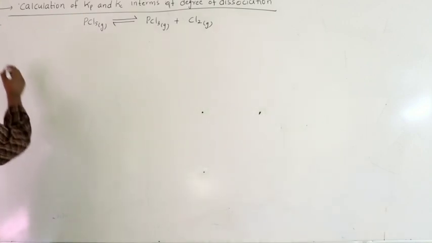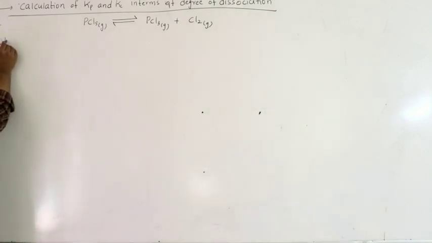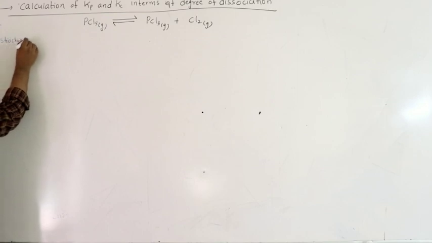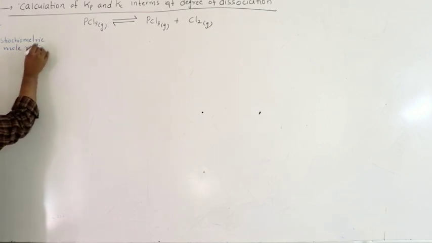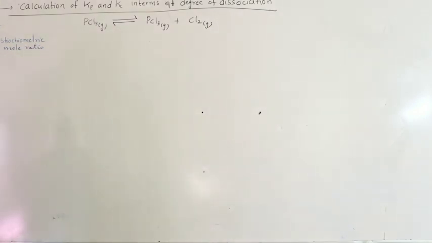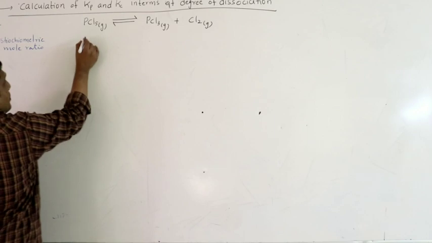First you have to write the stoichiometric mole ratio. So what is the meaning of this?